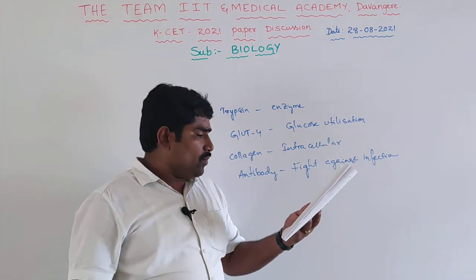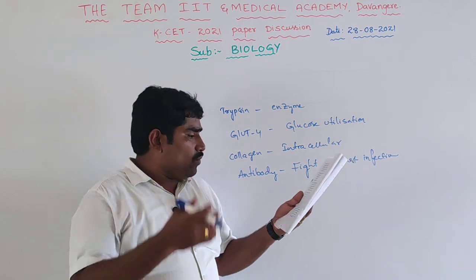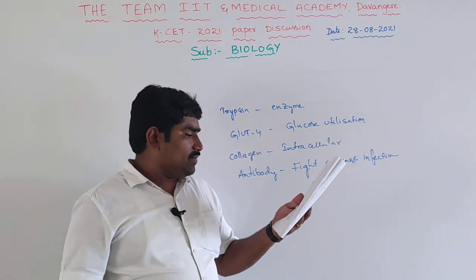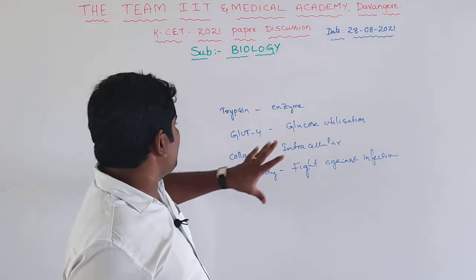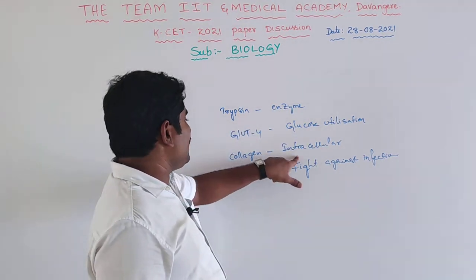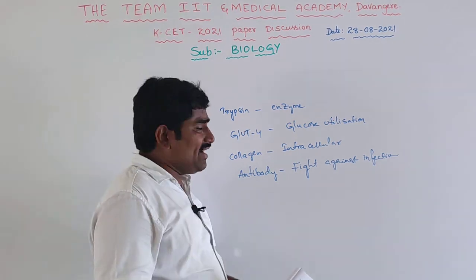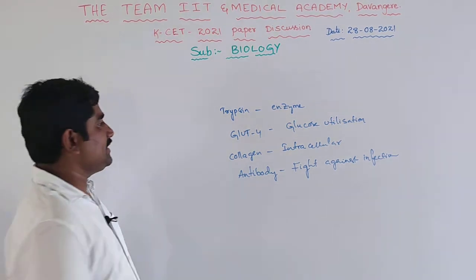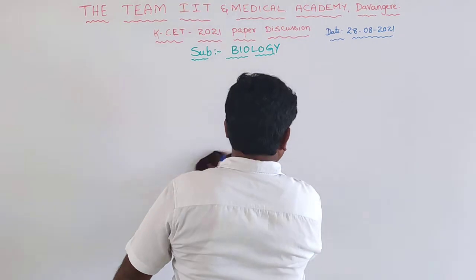Clear? That answer is 1 R, 2 S. So this is the correct matching: trypsin enzyme, GLUT 4 for glucose utilization and transportation, collagen intercellular ground substance, and antibody fights against infection.